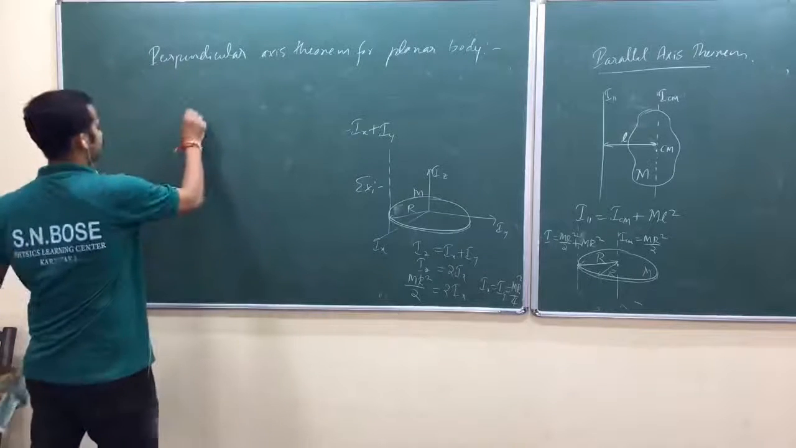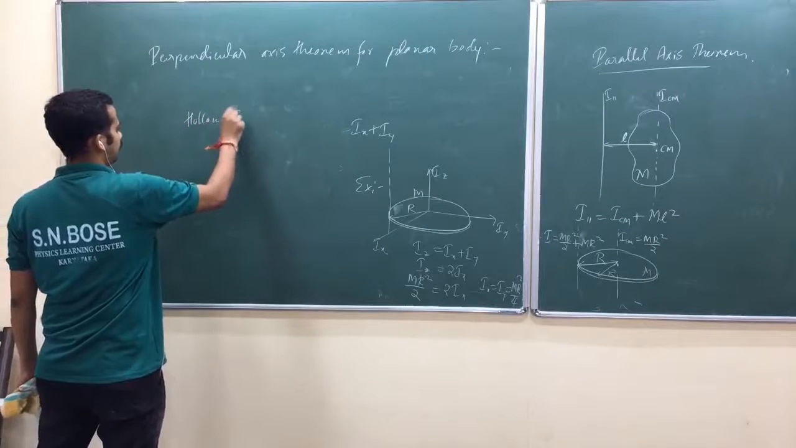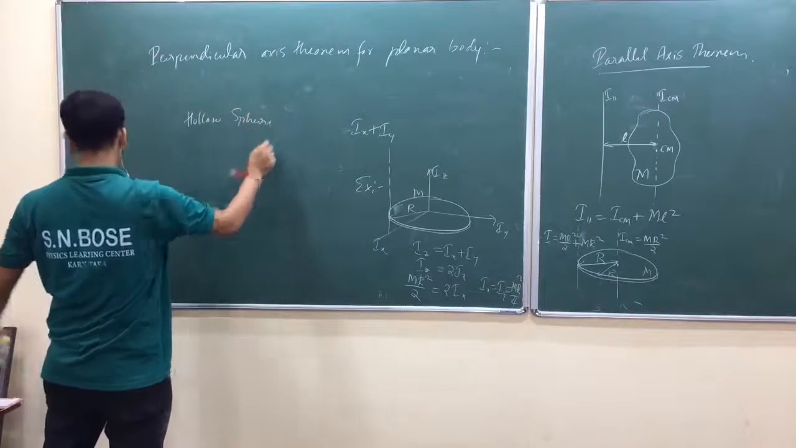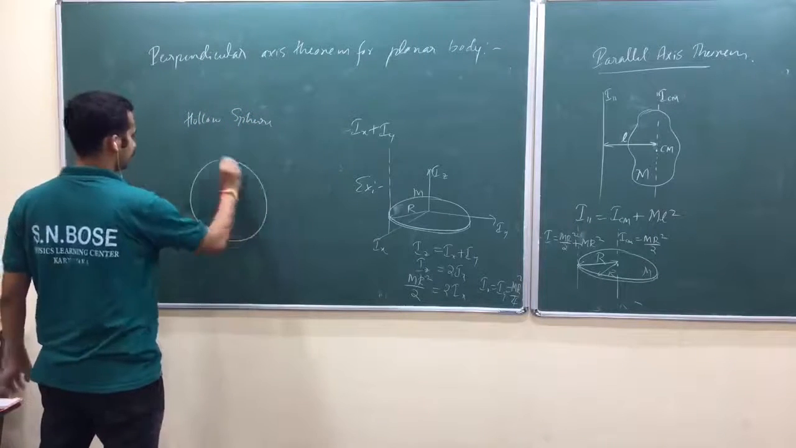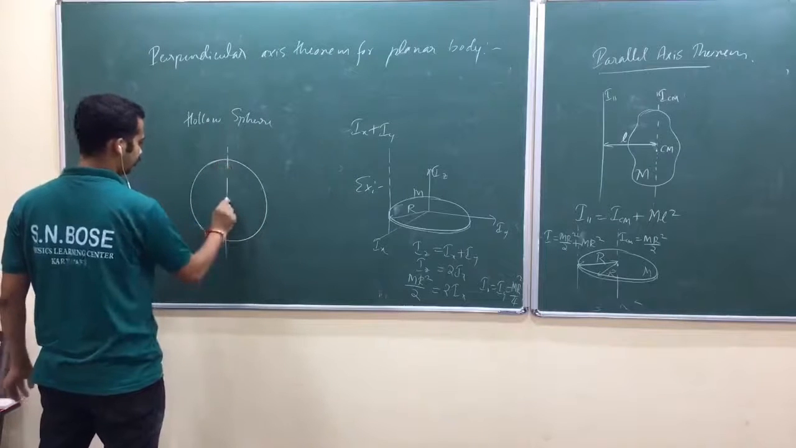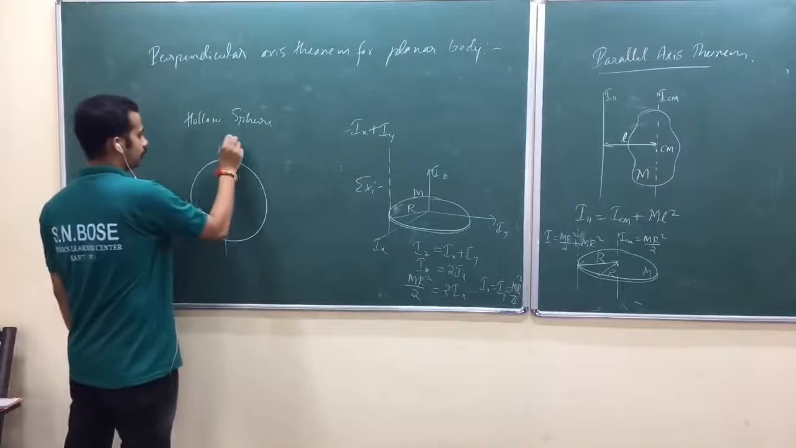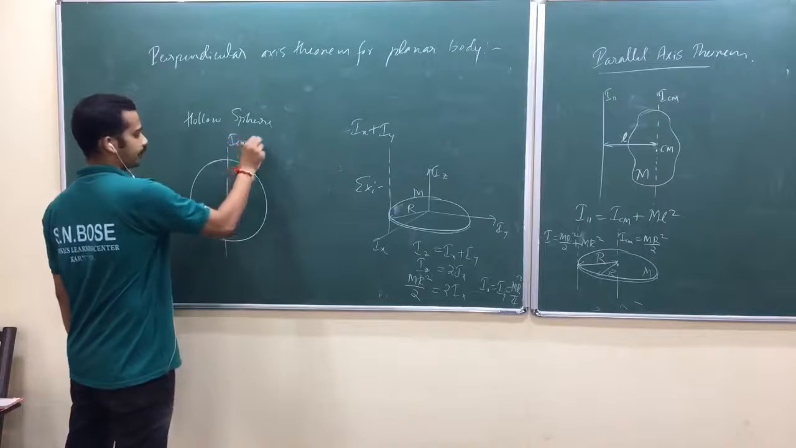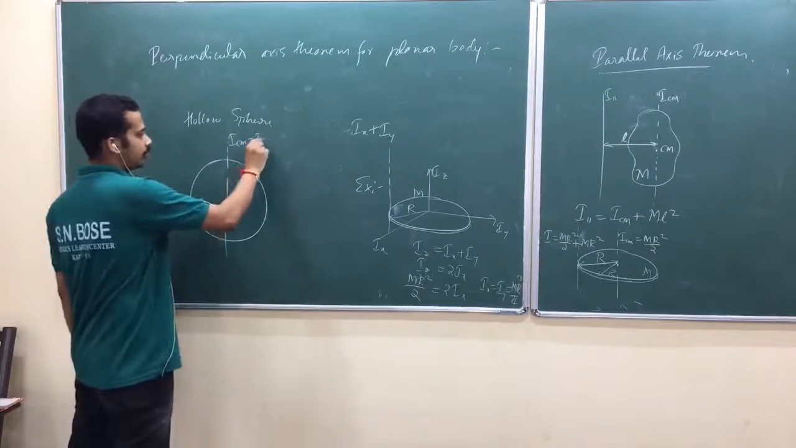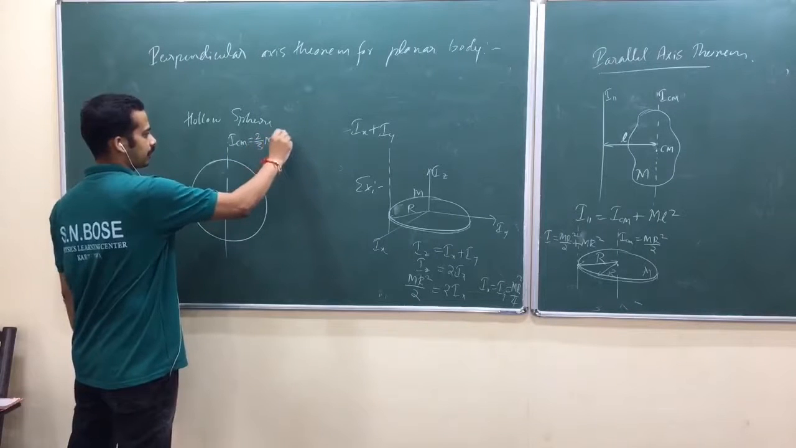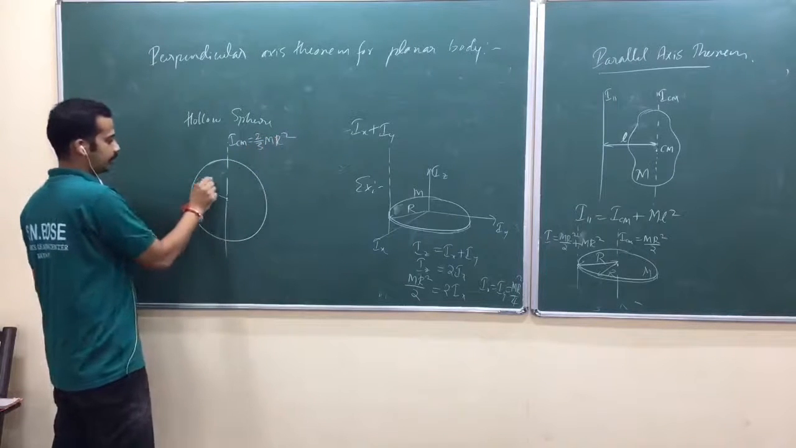Okay. In case of hollow sphere, you had moment of inertia about this one. This is the center of mass. Am I right? Even if you take hollow sphere, what is this one? I_CM is 2 by 3 m r square. Am I right? R is the radius.